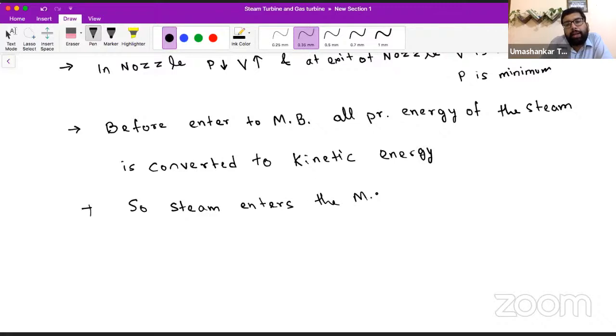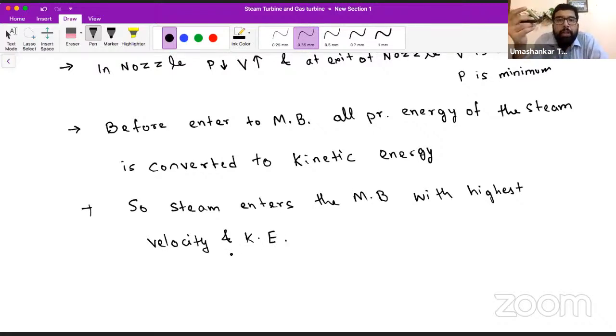So steam enters the moving blade with highest velocity and kinetic energy, which gets converted into the torque of the rotating wheel.